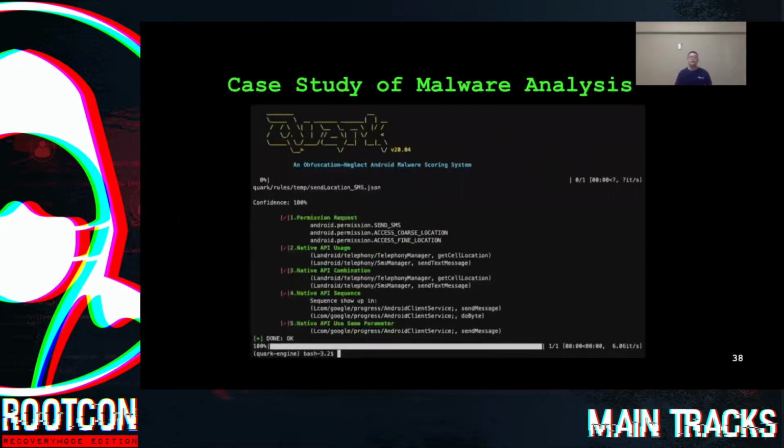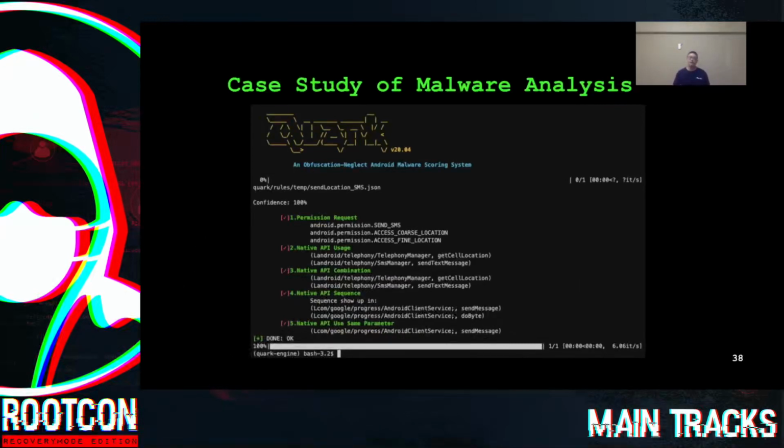So this is the detailed report of Quark Engine. In this report, the engine shows the detection results of one single malware behavior, or you can say one single malware crime. So for example, we try to find if the malware sent out your location data by using SMS. In this report, we list out the evidence we found in each stage of the Android malware crime theory. And this report shows we find evidence in every stage, which means we have 100% confidence that the malware has this behavior. So let's see.